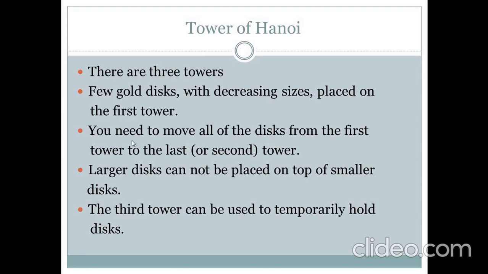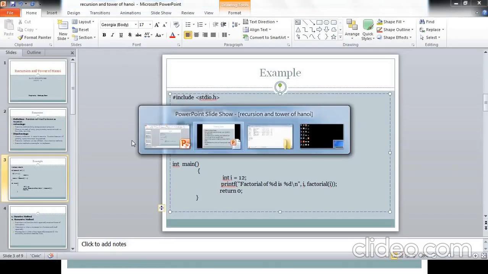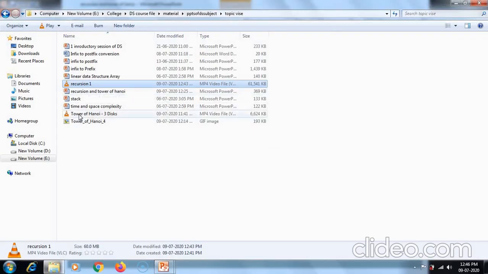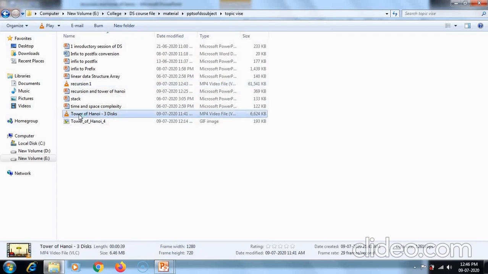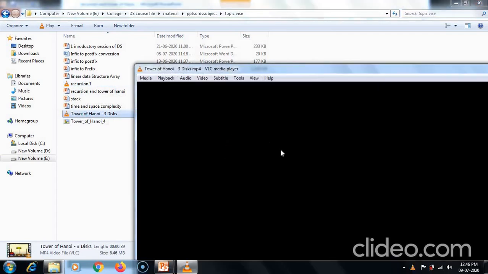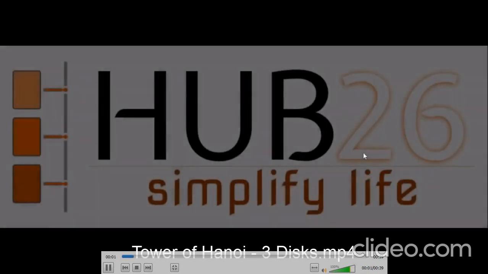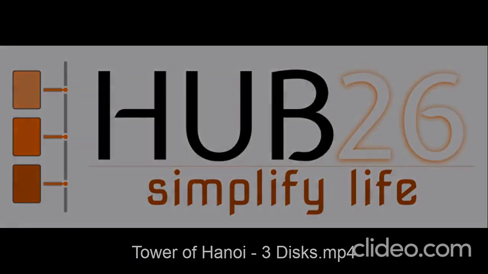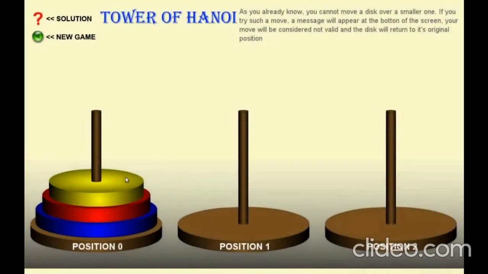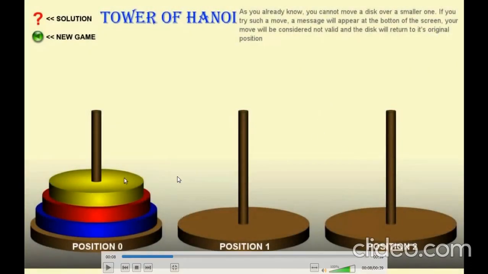Let's see its example. So in example, we will see a video of it. Towers: first tower, second tower and third tower.